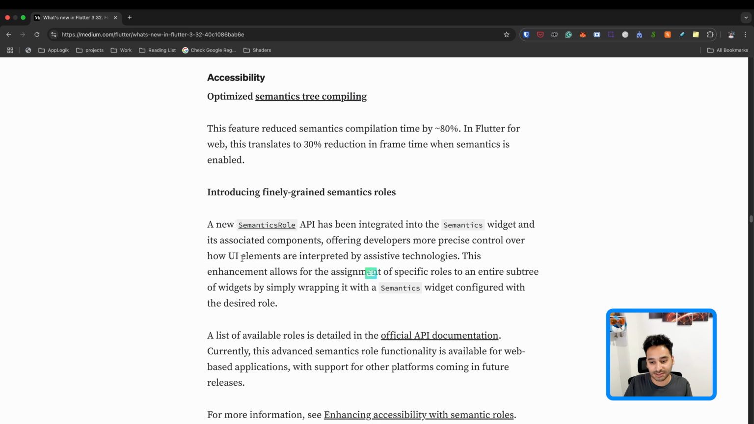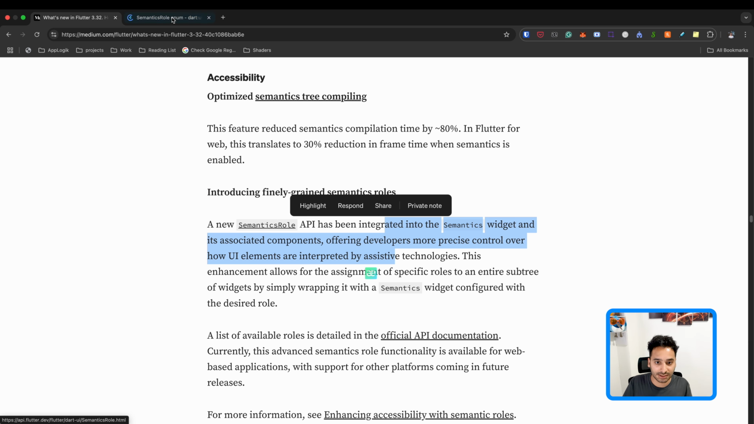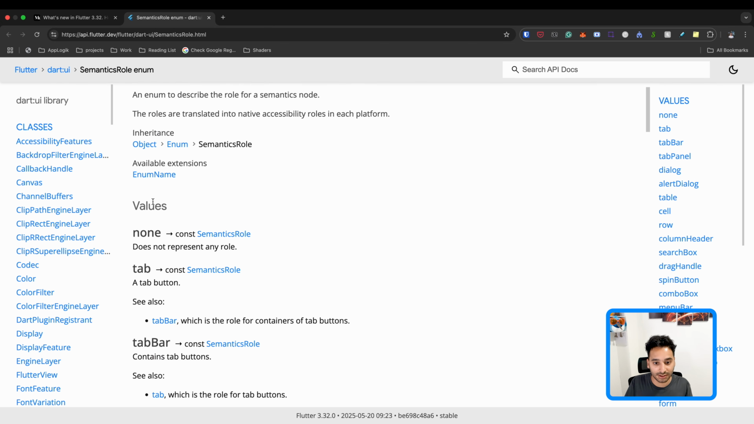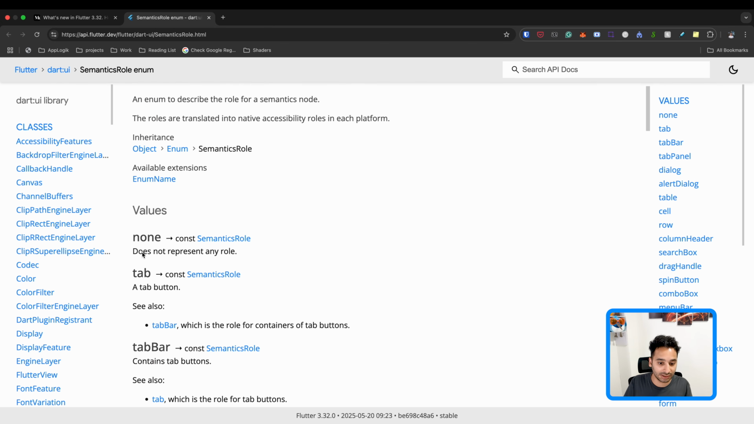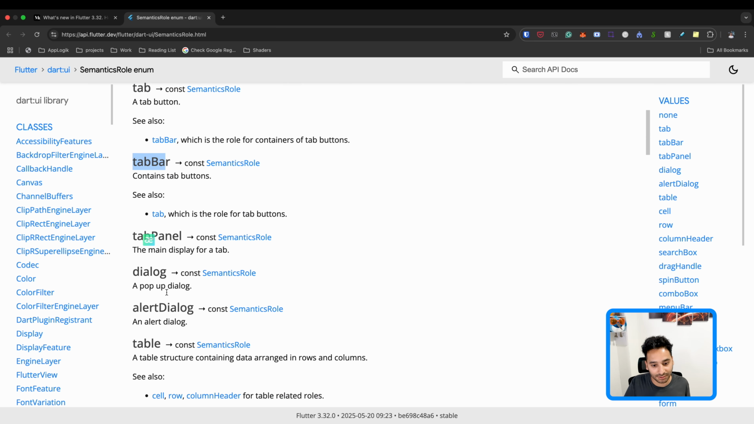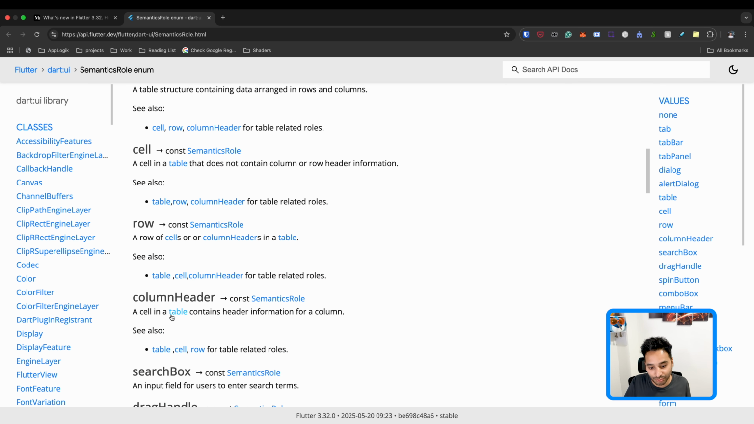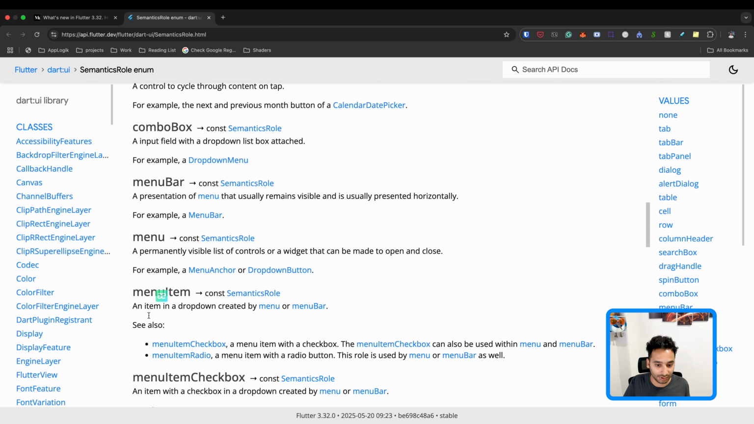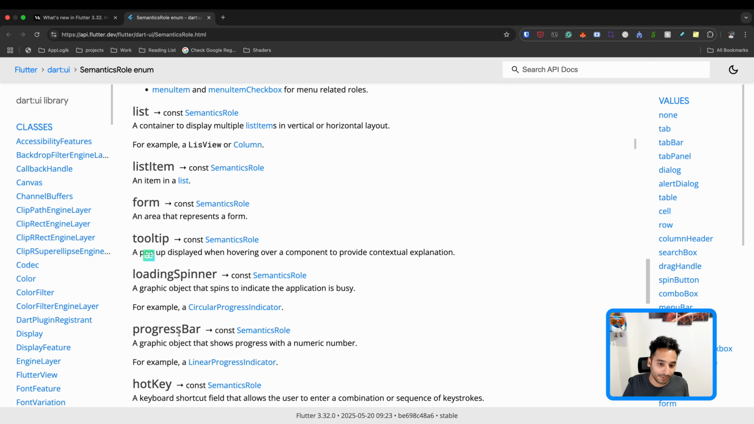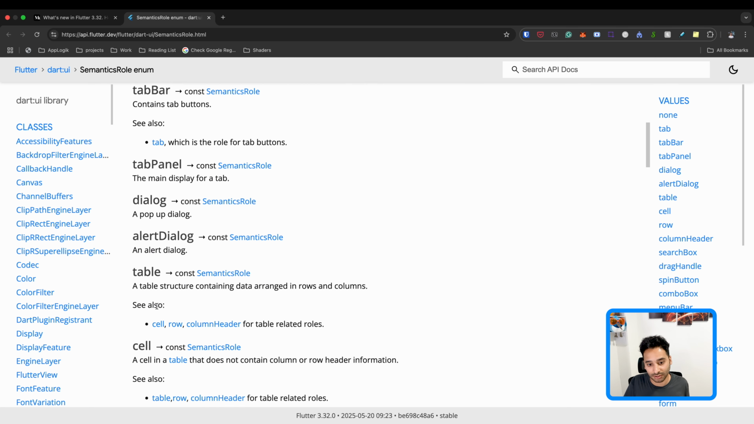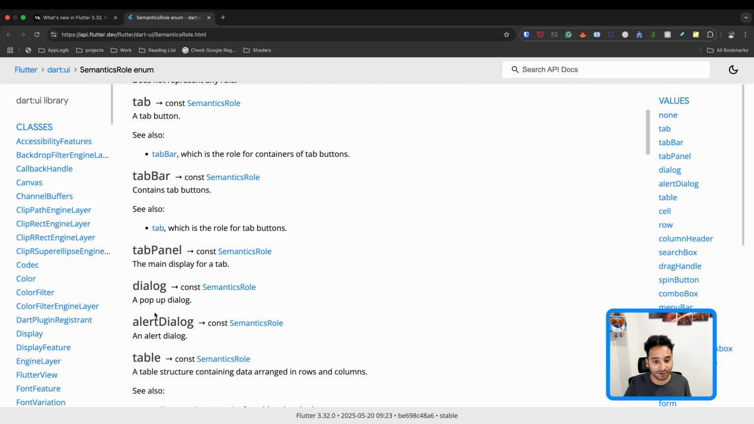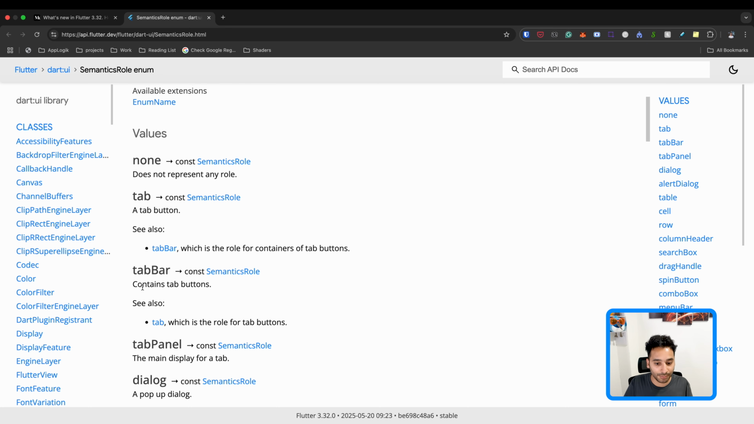And here we have the newly defined semantic role API that is integrated into the semantics. So it is an enum that you can use to define the different parts of the application to let the tools know what it is. So for example, if it is a tab, if it is a tab bar, if it is a, I don't know, cell, row, and search box, or if it is a menu. And yeah, so by the way, I think most of them are already integrated into the Flutter default widgets. For example, I suppose that a tab bar has the semantic role of tab bar for sure.